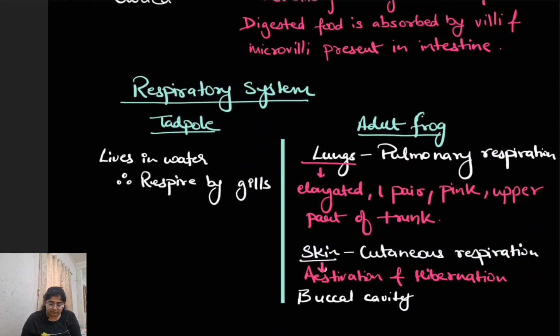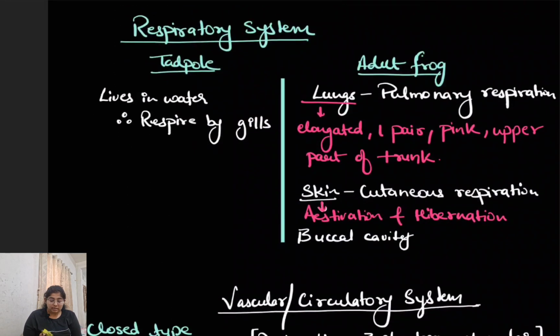Next, the respiratory system. The larva of the frog is called tadpole. It will remain in the water, and therefore since it is present in the water, they respire by gills. The adult frog can remain on land as well as water, so they have multiple kinds of respiration, various types.